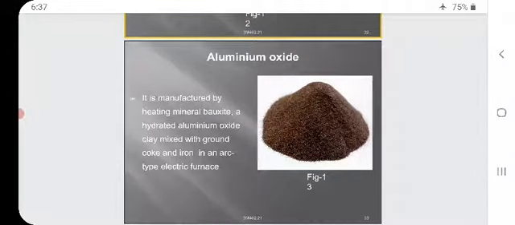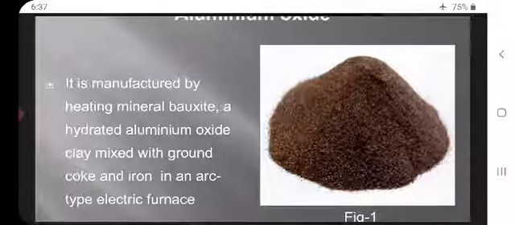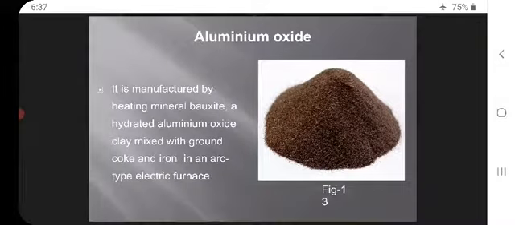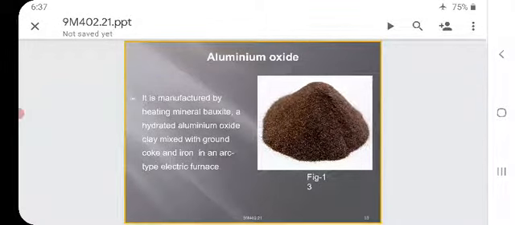Now, aluminium oxide. I am zooming so that you can see it clearly. It is manufactured by heating the mineral bauxite, a hydrated aluminium oxide, with clay mixed with ground coke and iron in an arc type electric furnace.